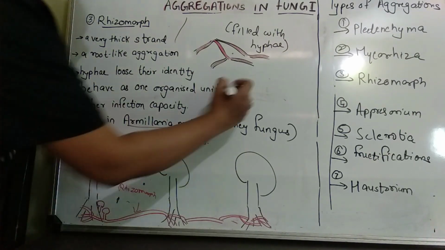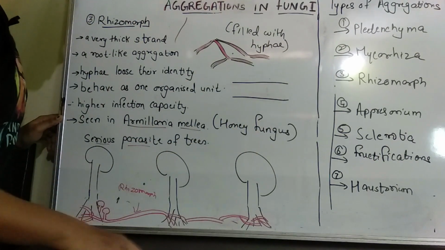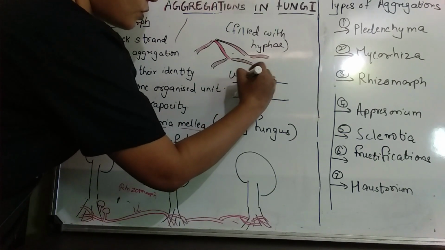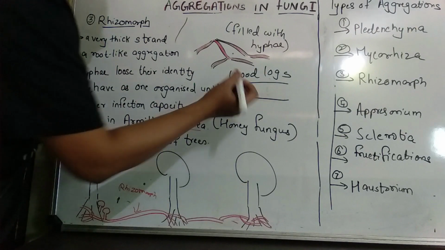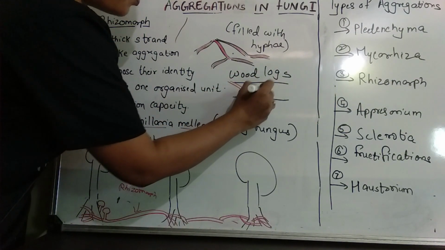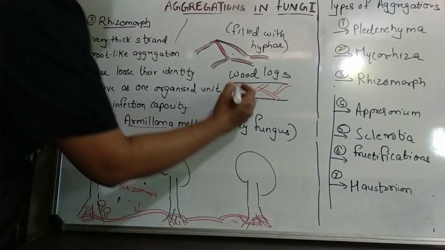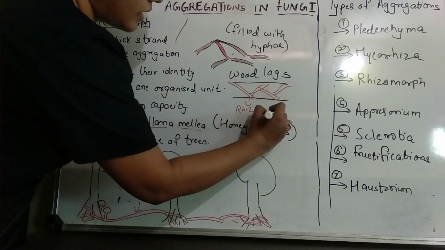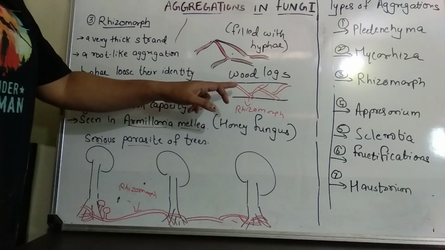Sometimes in the forest you can also see such root like rhizomorph structure on wood logs, right? So you know in forest there are many dead wood logs. In those dead wood logs or in the fallen wood logs you can see root like network of projections on the wood. These network of projections are also rhizomorph. This is basically the aggregation of fungi which looks like root.